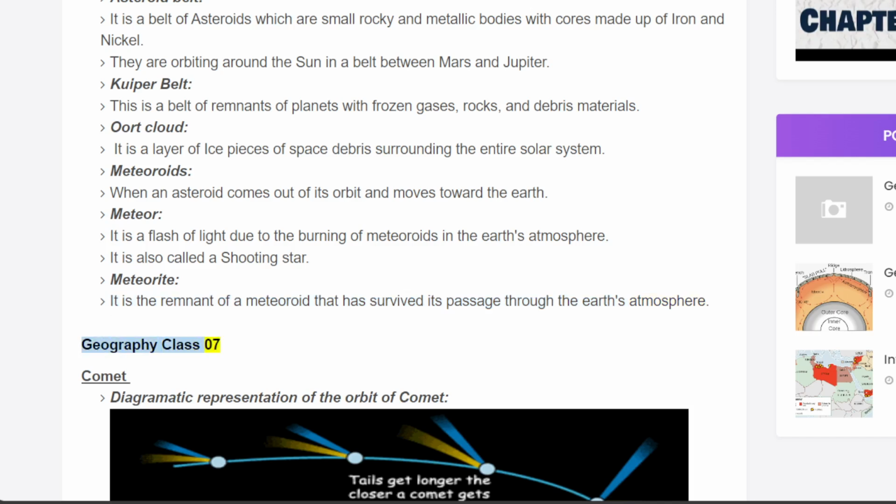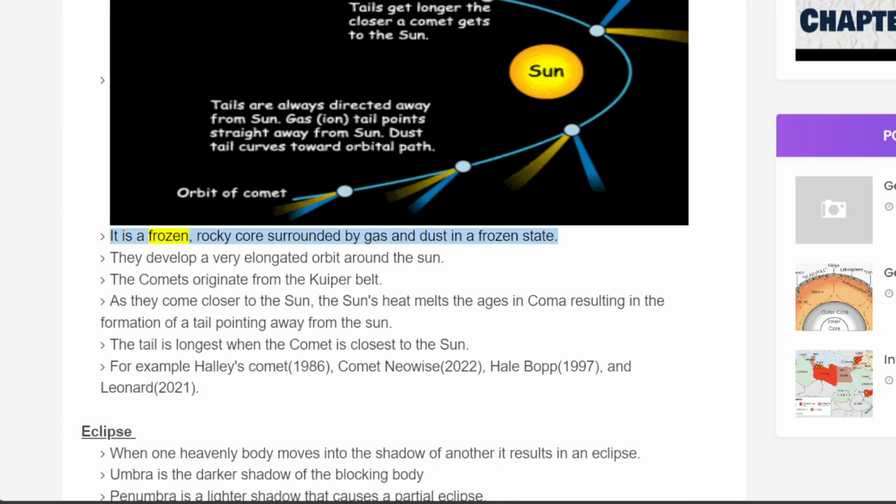Comet. Diagrammatic representation of the orbit of a comet. It is a frozen, rocky core surrounded by gas and dust in a frozen state. They develop a very elongated orbit around the Sun. The comets originate from the Kuiper belt.